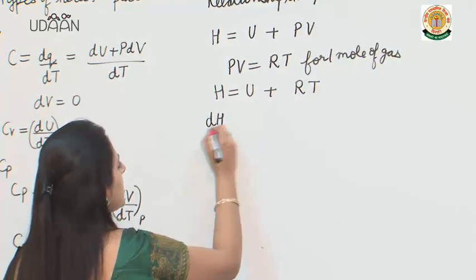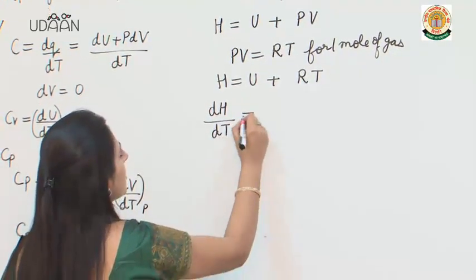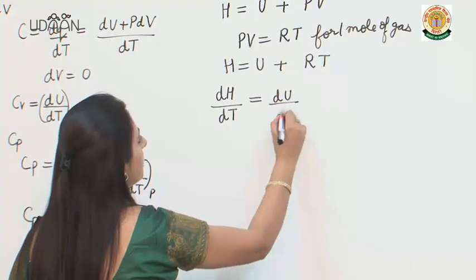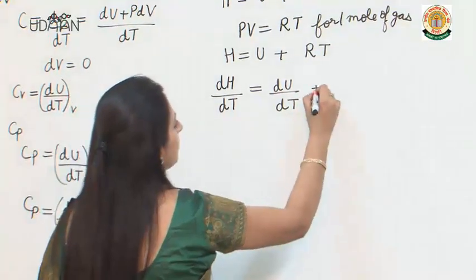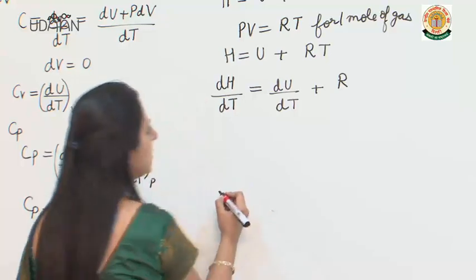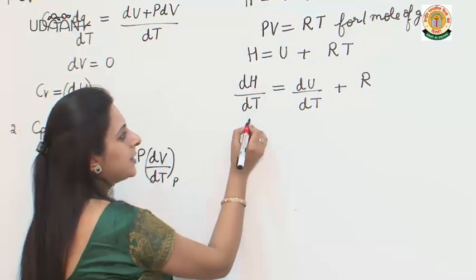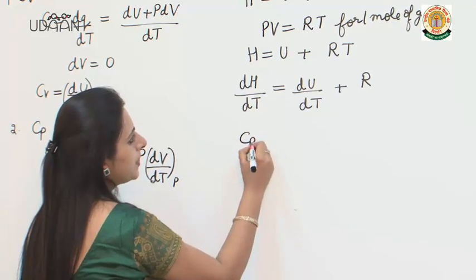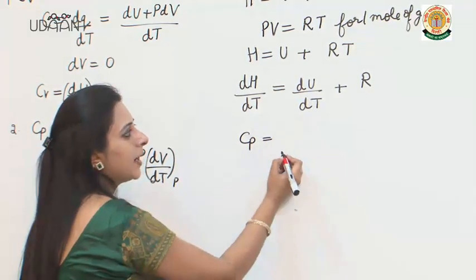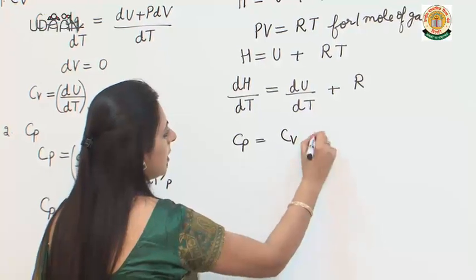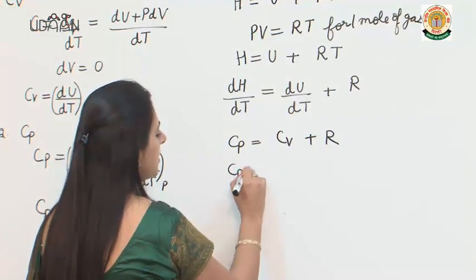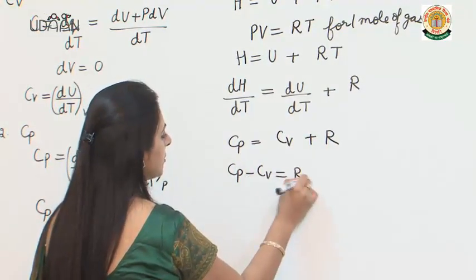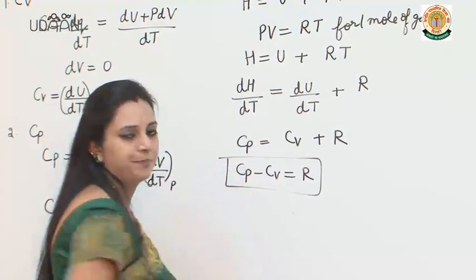Now differentiating with respect to temperature, we get, and we know that dH by dT at constant P is equal to Cp, and dU by dT at constant volume is Cv. So that means Cp minus Cv is equal to R.